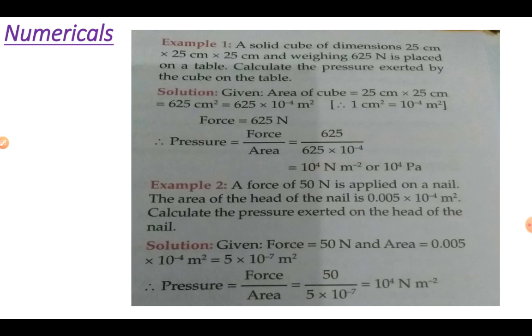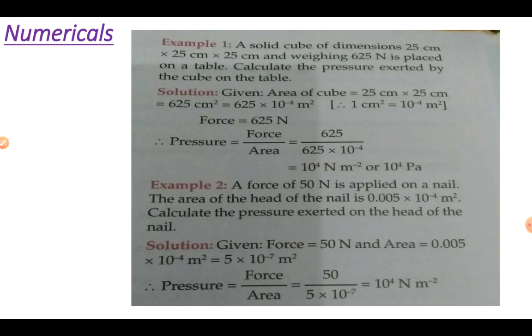Here is one question. A solid cube with dimensions 25 centimeter, 25 centimeter, 25 centimeter, that is length, breadth and height, and weight 625 Newton is placed on a table. Calculate the pressure exerted by the cube on the table. Here we calculate only the length and breadth, that is 25 centimeter by 25 centimeter.